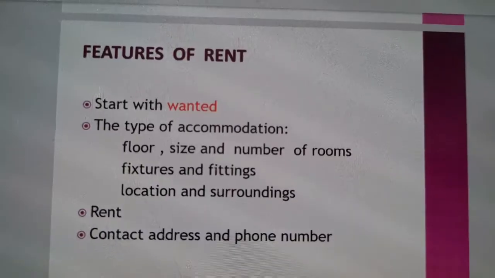The topic of that advertisement will be to let and the topic of this advertisement will be for rent, when we have to take any house, any flat on rent. Remember it. So now the features of this advertisement.